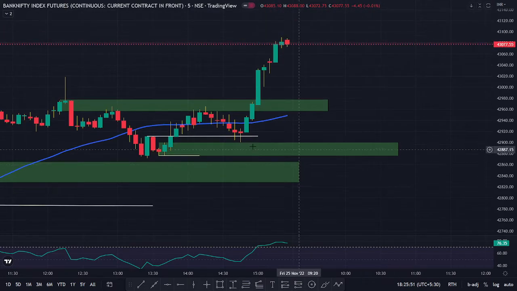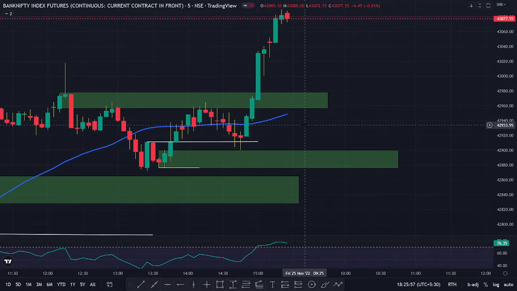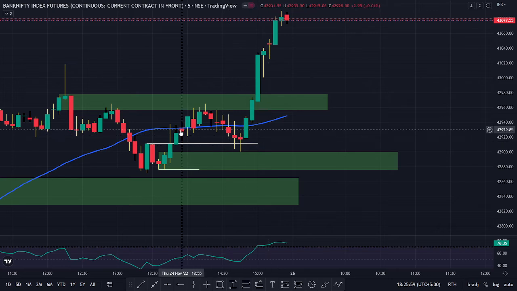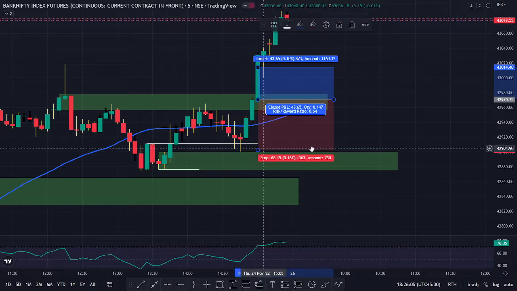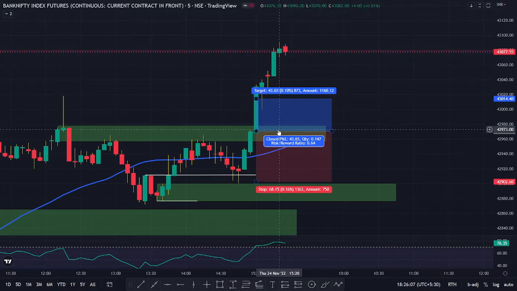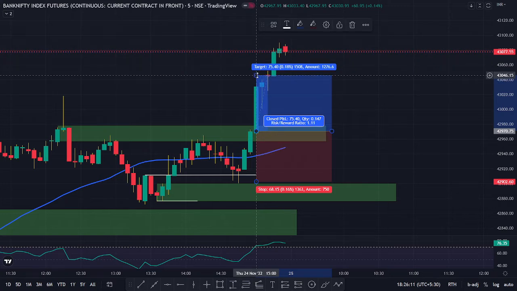Once the market touched this order block and created two green candles, I decided to take a buy trade on the third candle, placing my 68 points stop loss, and I waited till the market created the next swing high.